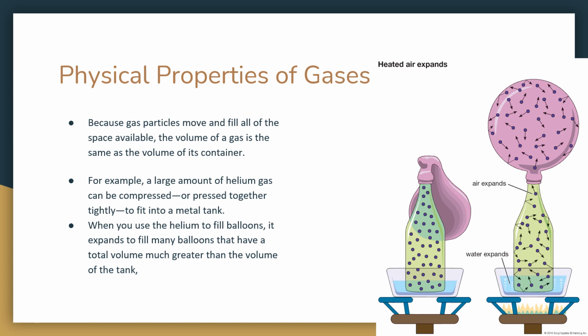Physical properties of gases. Because gas particles move and fill up the space available, the volume of a gas is the same as the volume of its container. For example, a large amount of helium gas can be compressed or pressed together tightly to fit into a metal tank. When you use the helium to fill balloons, it expands to fill many balloons that have a total volume much greater than the volume of the tank.